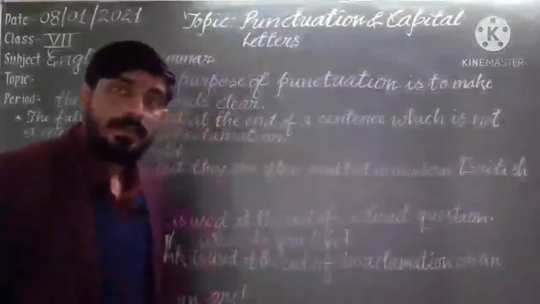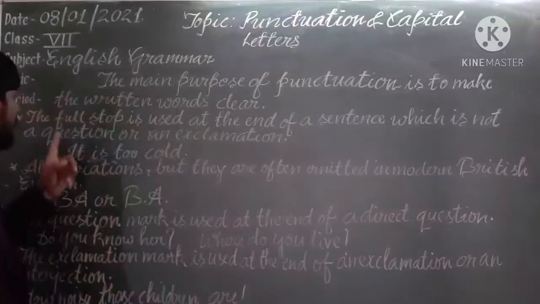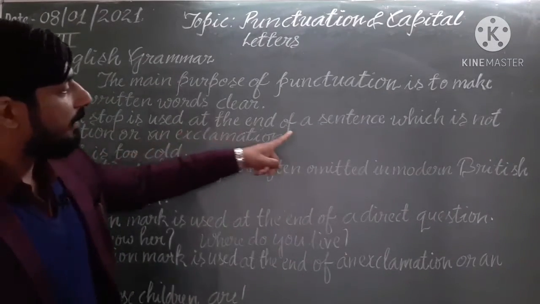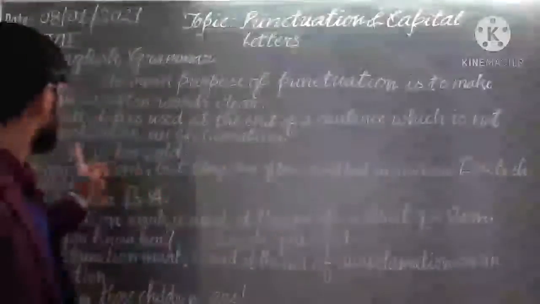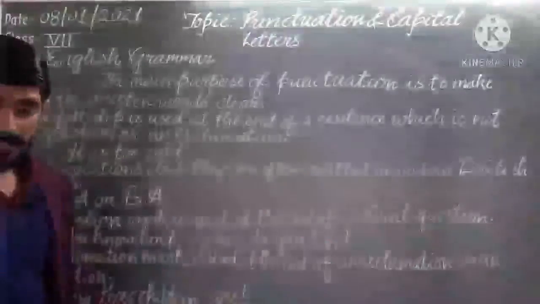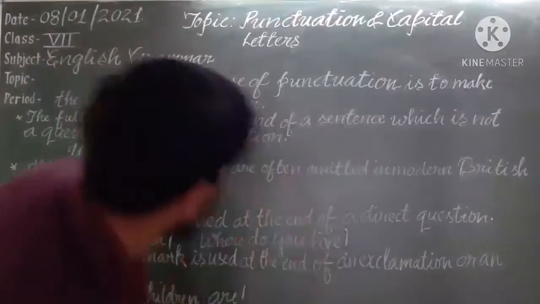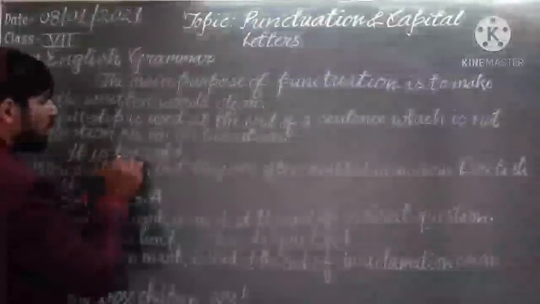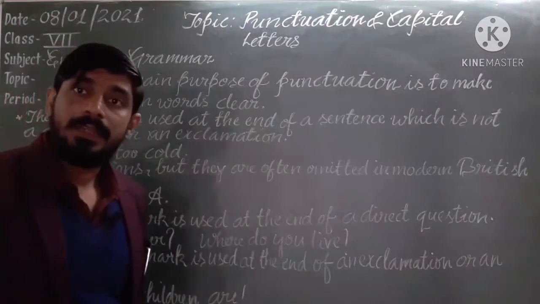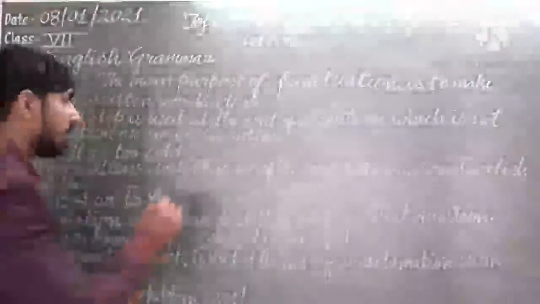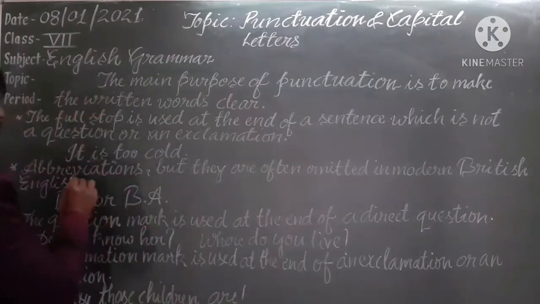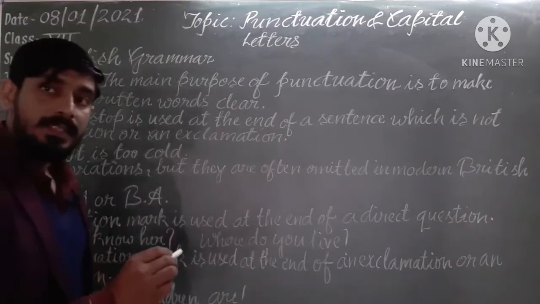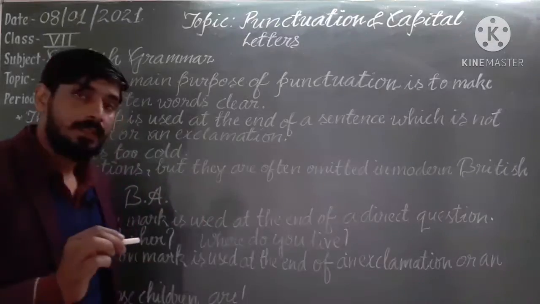So first, let's start with the full stop. The full stop is used at the end of a sentence which is not a question or an exclamation. So here we are using it: it is too cold, an assertive sentence. With an imperative sentence, we can also use a full stop. Understand? Afterward, abbreviation. With abbreviations, we also use a full stop.